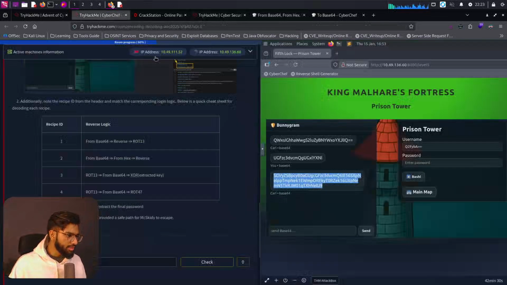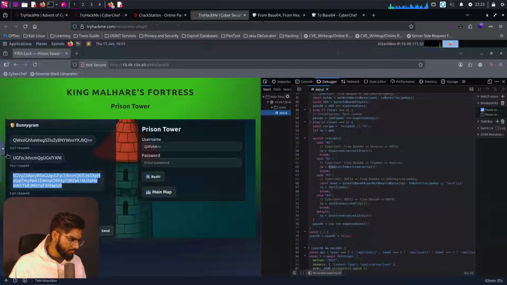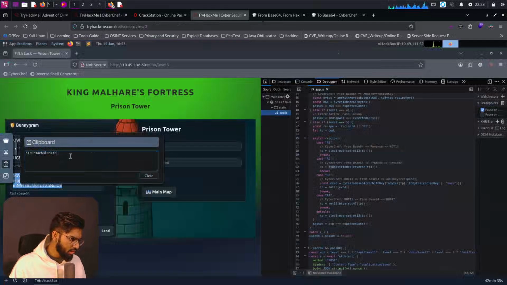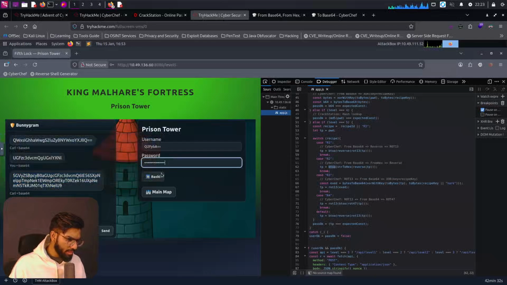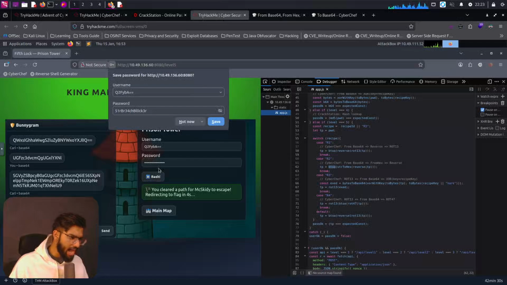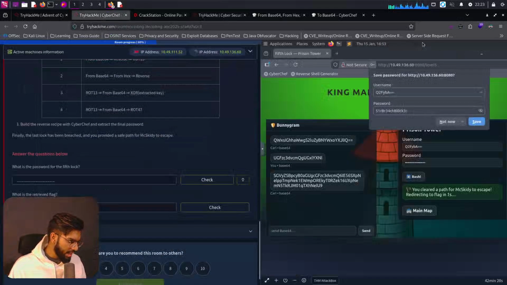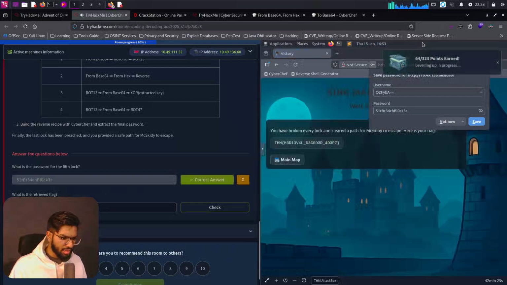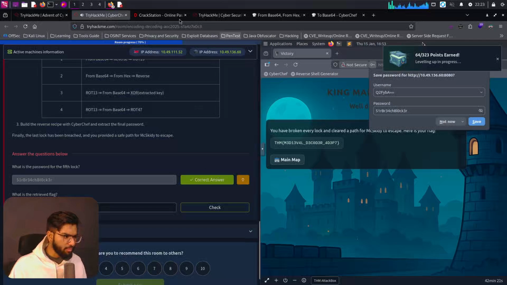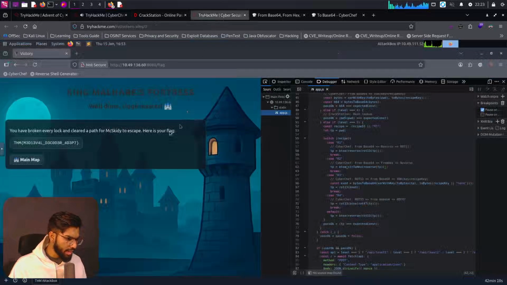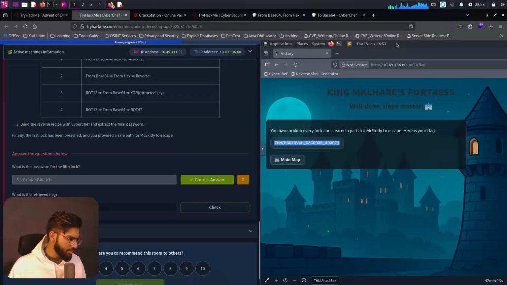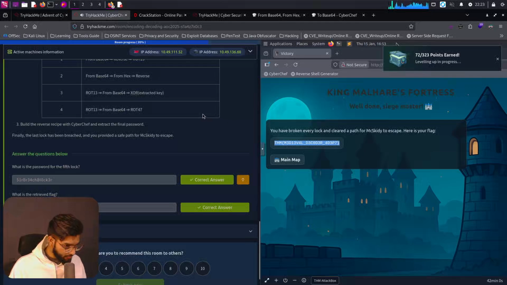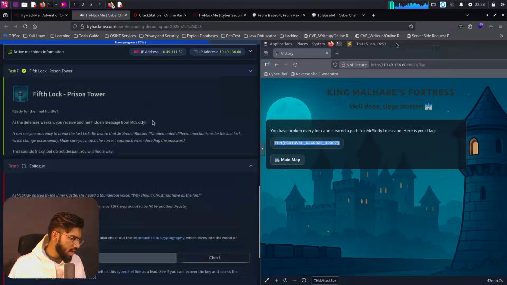So what we'll do is come to the page here, paste in the password that we got, click on bash, and yes, there we go. We get the final lock. So what is the password of the fifth lock? Click on check. That's done. Now it's time to copy the flag that we get. Let's copy the flag from here. Good. Let's paste in the flag and click on check. With that, we finished the task of this.